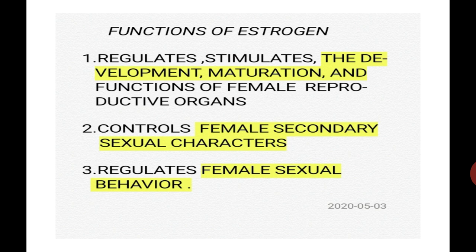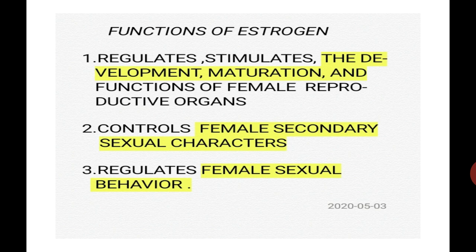Estrogen, like androgen, also regulates and stimulates the development, maturation and the functions of female reproductive organs. So the development, maturation and functions of the female reproductive organs are regulated and stimulated by one hormone which is called estrogen.